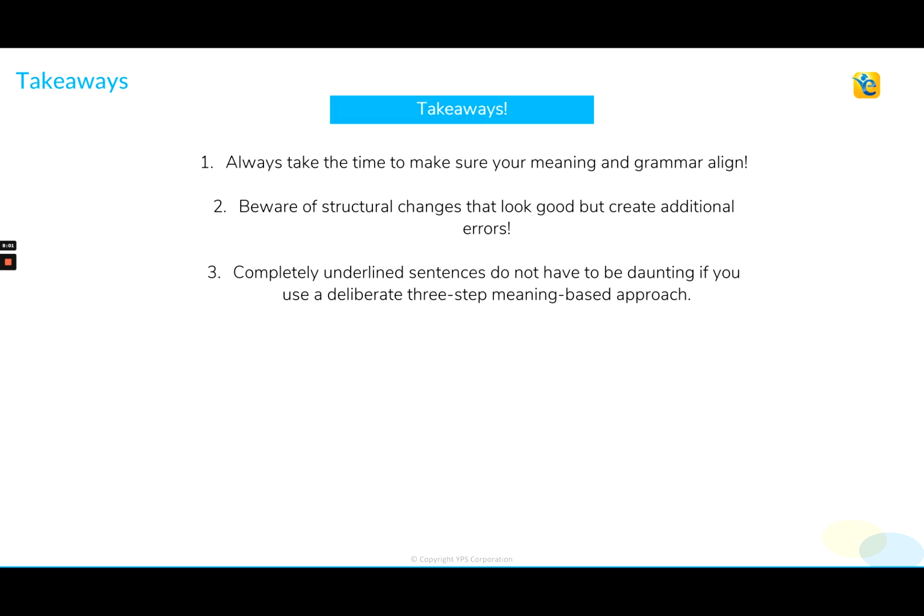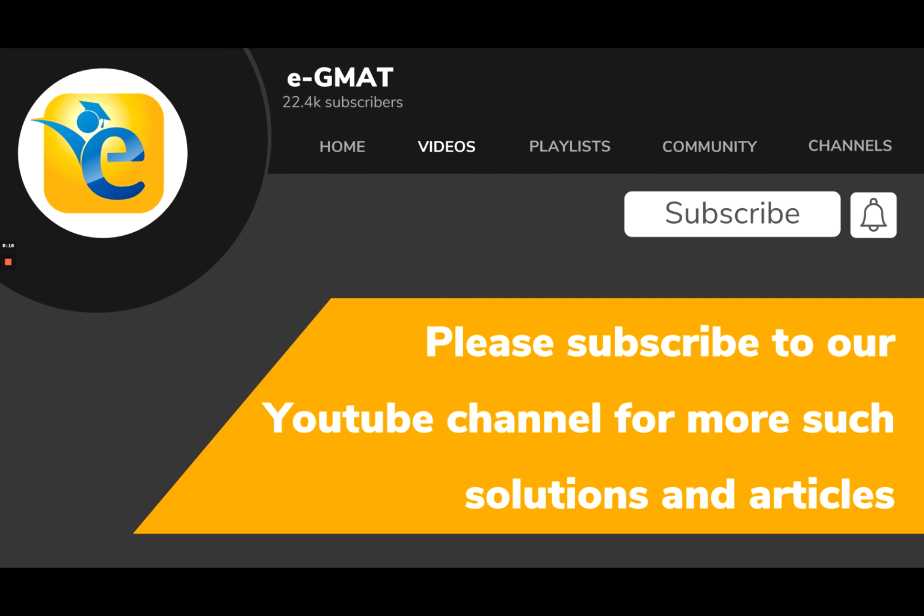And completely underlined sentences do not have to be daunting. Don't be apprehensive about them. If you utilize this meaning-based approach and you are deliberate in the way you apply it, all questions can be handled in exactly the same manner.